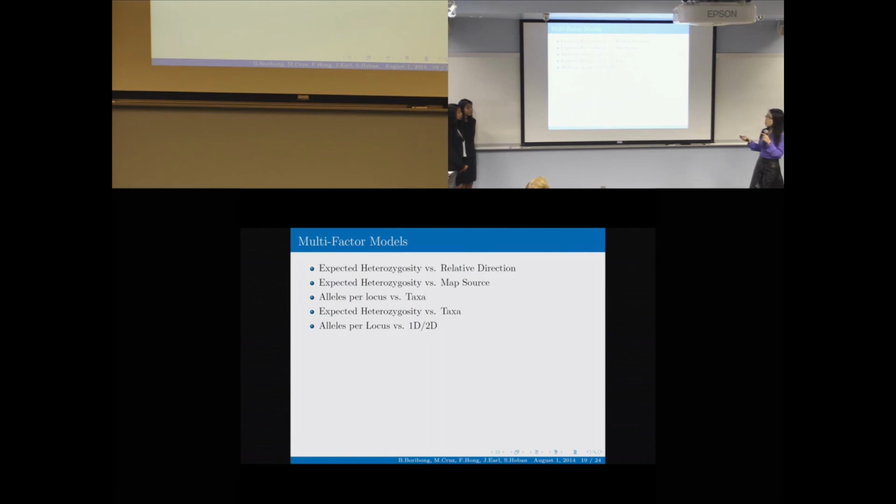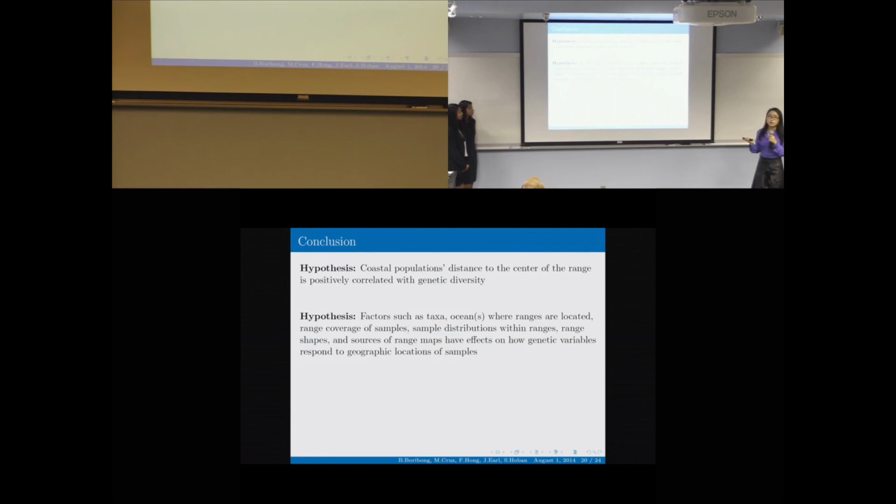And also, plants will usually grow in an optimal condition and disperse from there. So the soil conditions and climate conditions may be different further away from the center, and thus causing the decrease in heterozygosity. So to conclude, our meta-analysis partly supports our hypothesis.